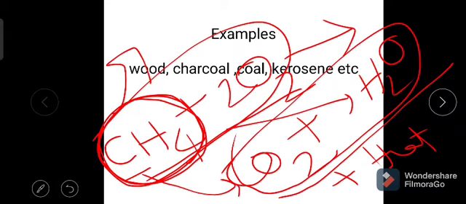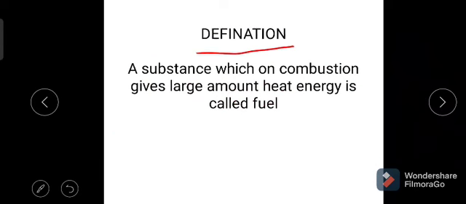Once again I am repeating. The definition of the fuel is the substance which on combustion gives large amount of heat energy is called as fuel.